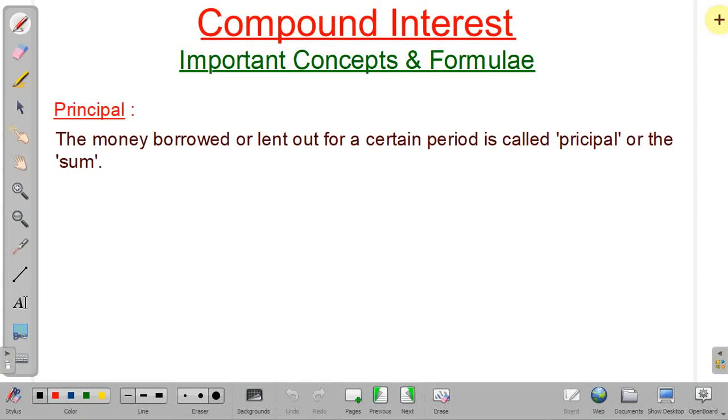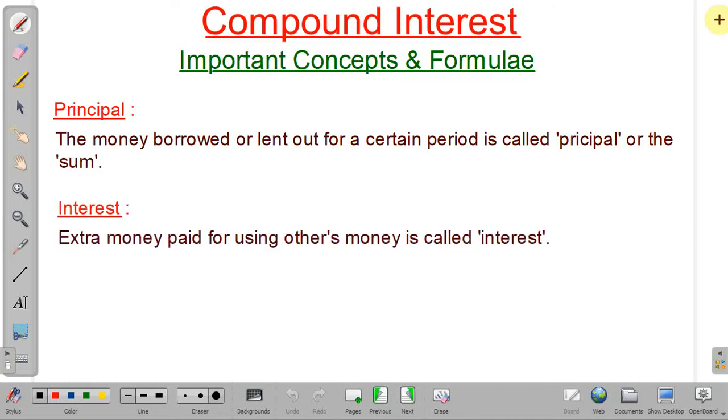When we talk about interest, some important terms will come. The first one is principal. What is principal? Suppose you are borrowing some money from someone or you are lending to someone, then the money borrowed is called the principal or the sum. The next term is interest. What is interest?